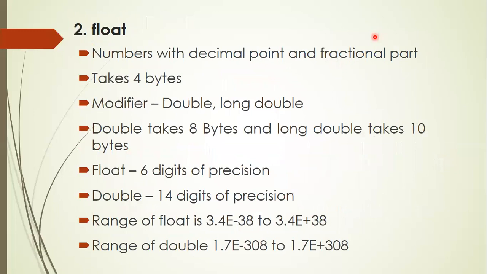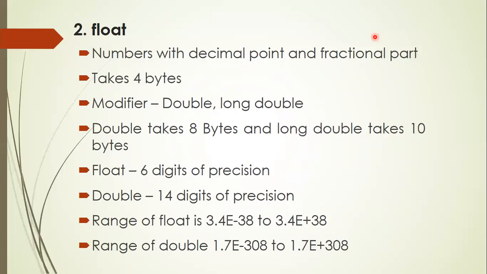The second basic data type or built-in data type is float type. Float data type represents numbers with both decimal point and fractional point. In all machines, any variable of float data type takes 4 bytes. Float data type supports 2 different modifiers. It could be double and long double. Any variable of double data type takes 8 bytes and any variable of long double type takes 10 bytes of memory.